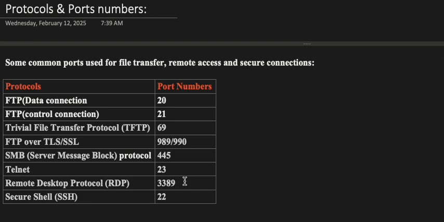RDP port number 3389. Secure Shell or SSH, the port number is 22 and is for secure remote logging and command execution, and it ensures encrypted communication between systems. So these are all the most commonly used port numbers we'll come across.